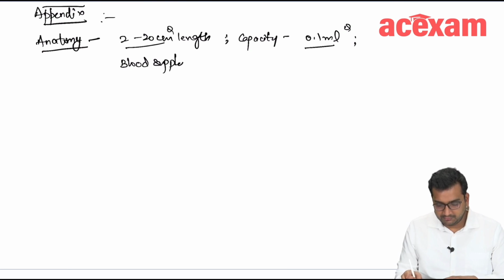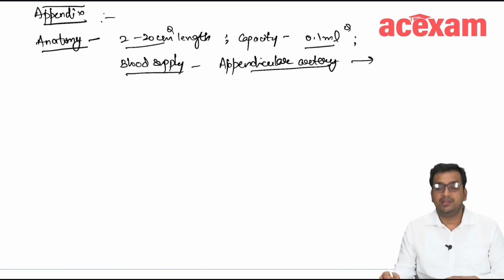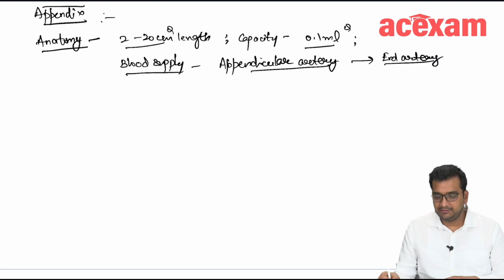Okay. Blood supply is by appendicular artery, which is an end artery and is a continuation of ileocolic artery. Okay.